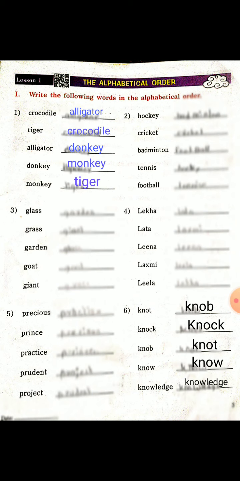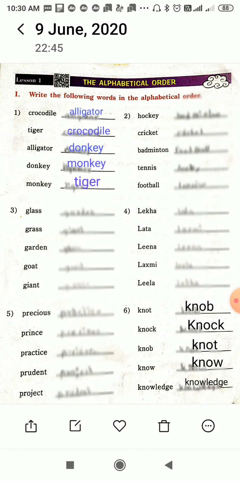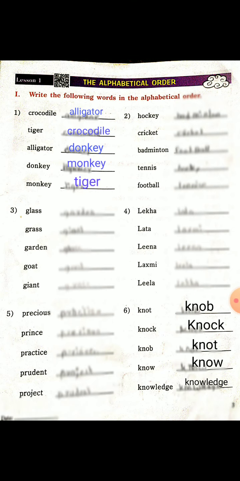Second, after A comes B. There is no single word that begins with B. So we check the next letter, C. Crocodile is the word that begins with C. So the second word in alphabetical order is crocodile.